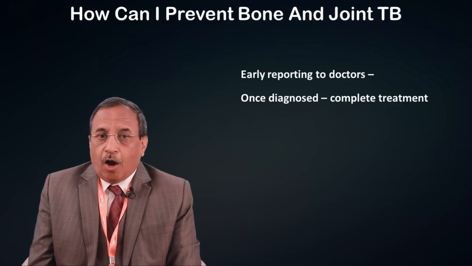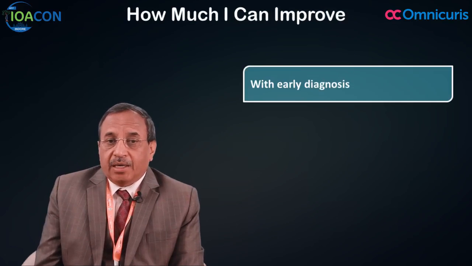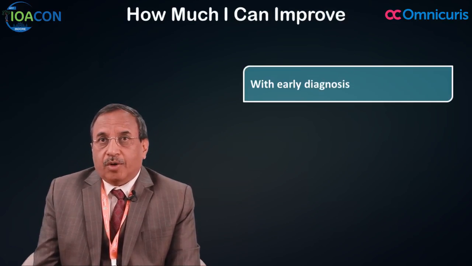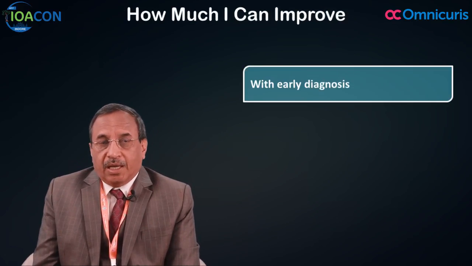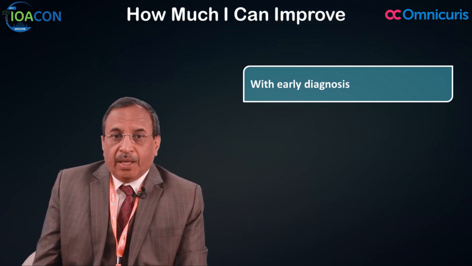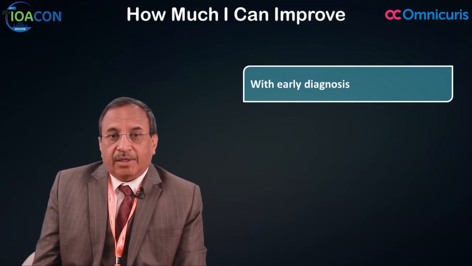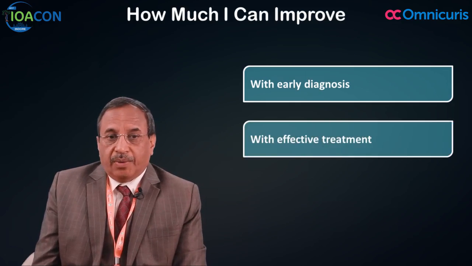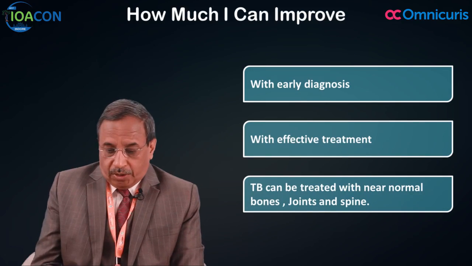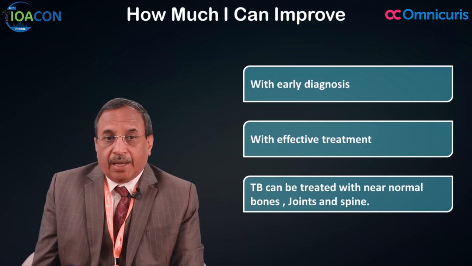How much can I improve? I think with early diagnosis, if you have reported to a doctor with early symptoms, what I said is persistent pain for 6 weeks or more, for investigation, and if you have been diagnosed at this stage, then with effective treatment, tuberculosis of bone and joint can be treated with near normal bones, near normal joints and spine.